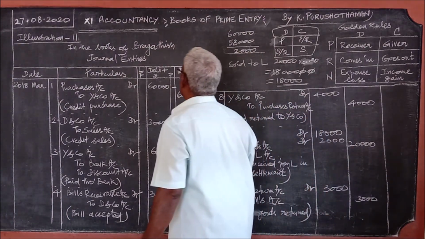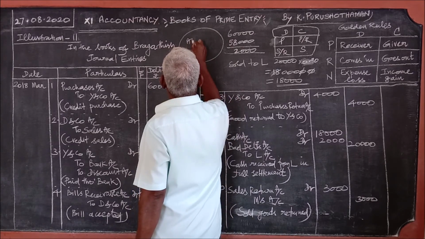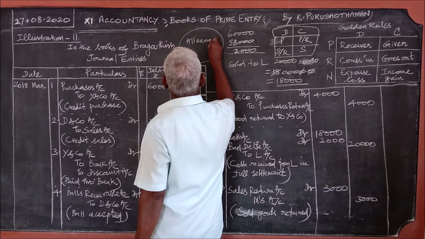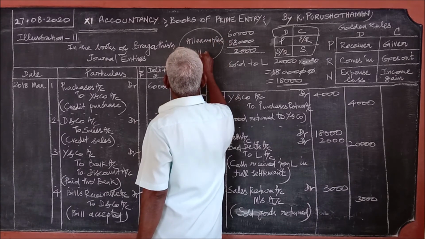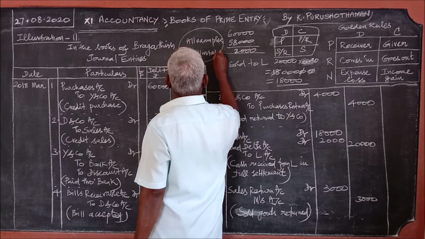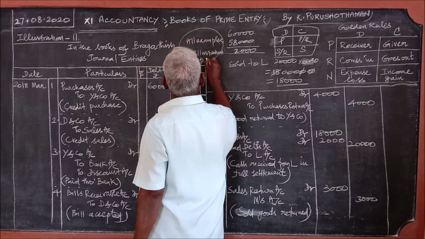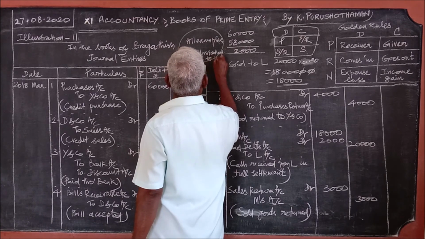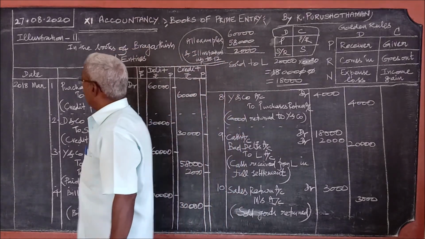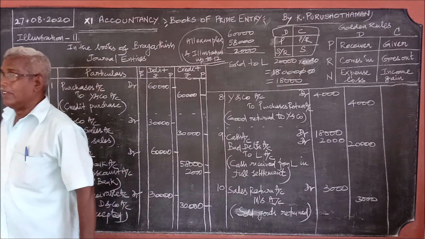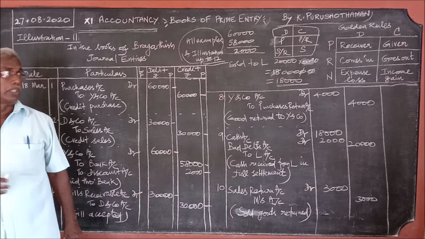Now, those who have not yet completed all the examples and illustrations up to 12: I have done 11 and 12, but 1 to 10 I did not do.